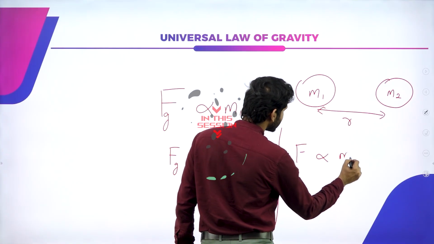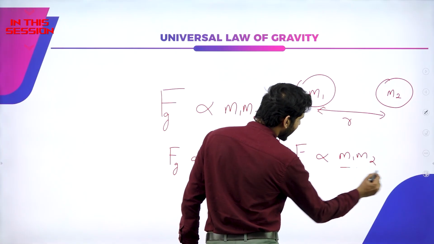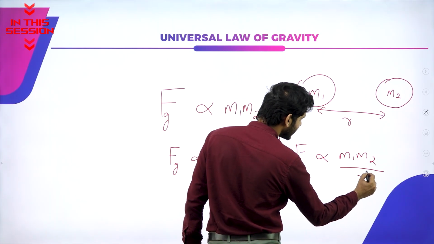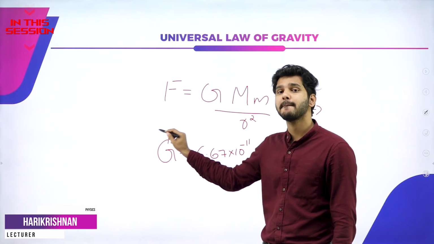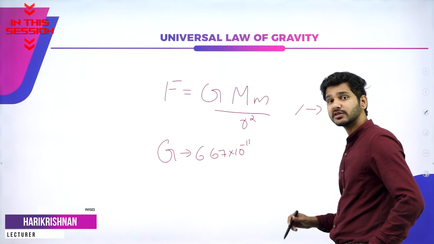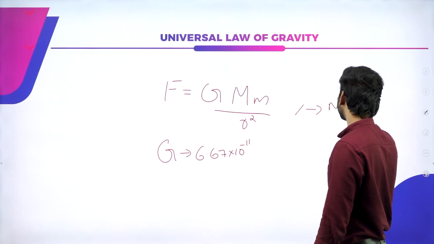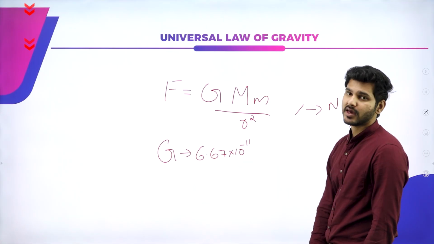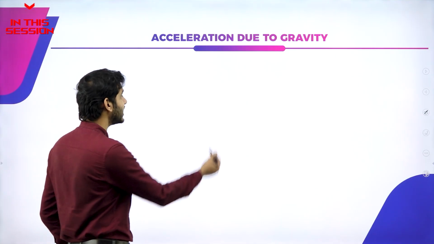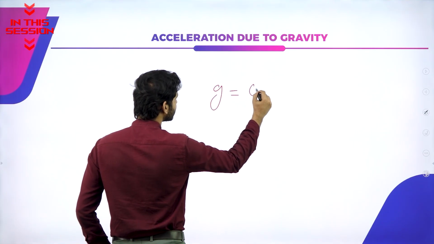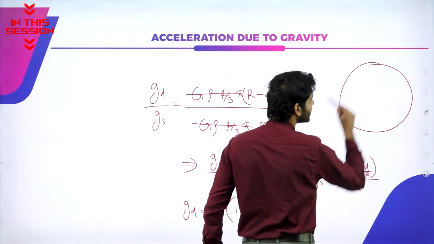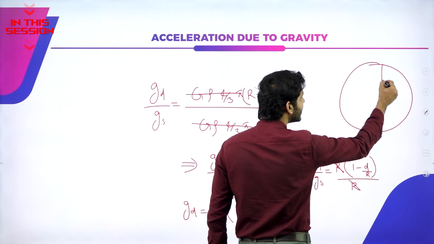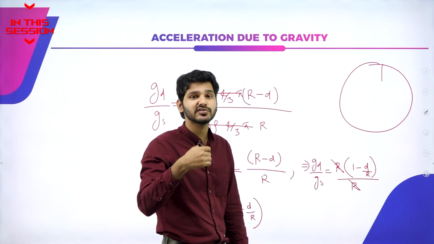Directly proportional to the product of their masses and inversely proportional to the square of the distance between. So the SI unit will be F r squared divided by m1 m2. So F r squared is nothing but newton meter squared divided by m1 m2. So again, if you ever want to calculate acceleration due to gravity, that is g is equal to GM divided by r squared. If this is the earth, initially if we go in, it is true that the radius actually decreases.